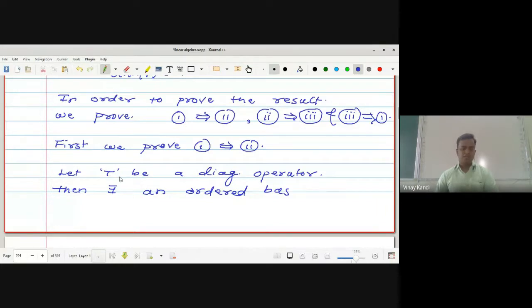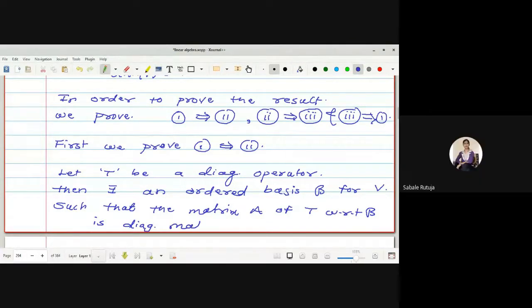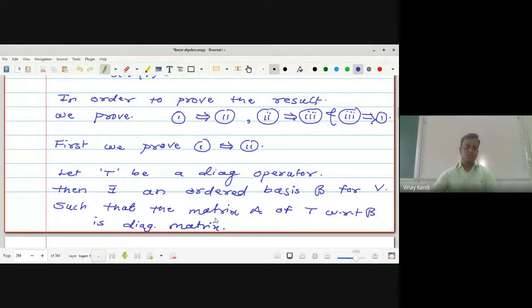Diagonalizable means there exists an ordered basis beta such that the matrix of T with respect to beta is diagonal. So there exists an ordered basis beta for V such that the matrix A of T with respect to beta is a diagonal matrix. This is the definition of diagonalization.